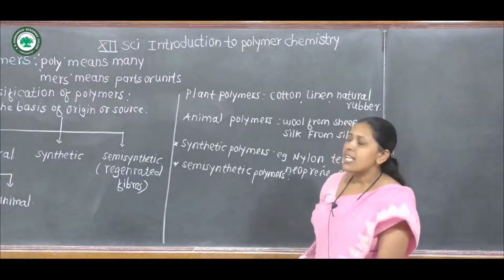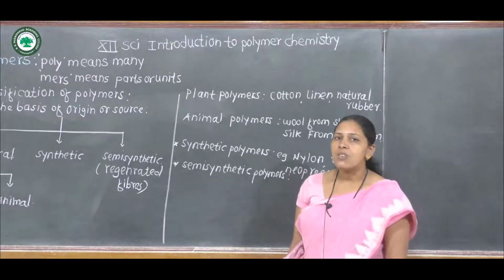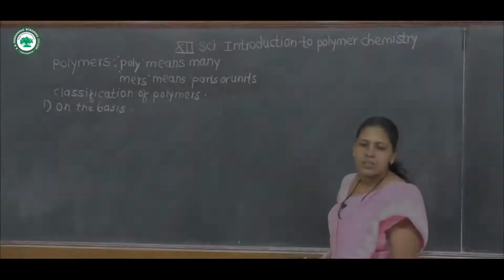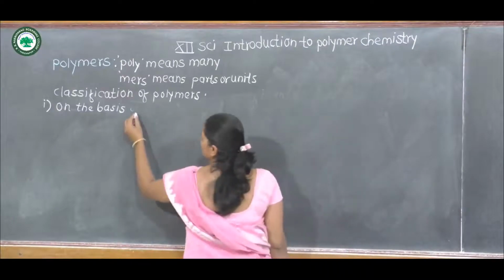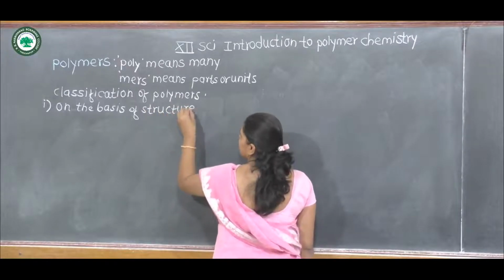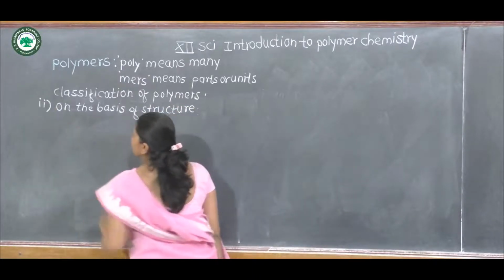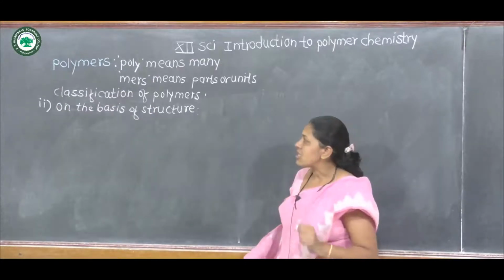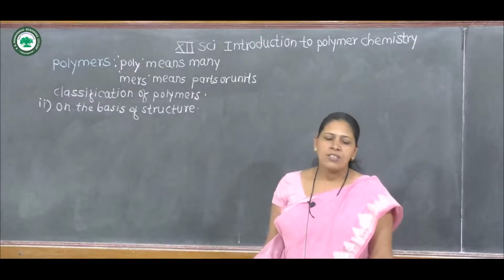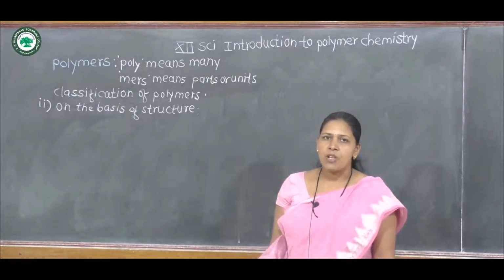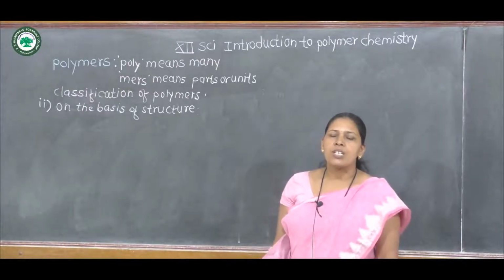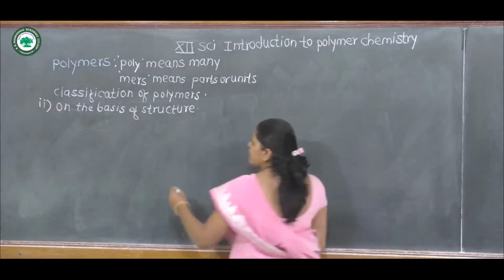Then second classification of polymer is on the basis of structure. On the basis of structure, there are three types of polymers. First is linear or straight chain polymer. Second is branch chain polymers, and third one is cross-link polymer. There are three types.